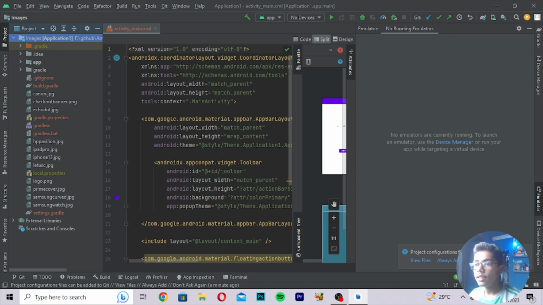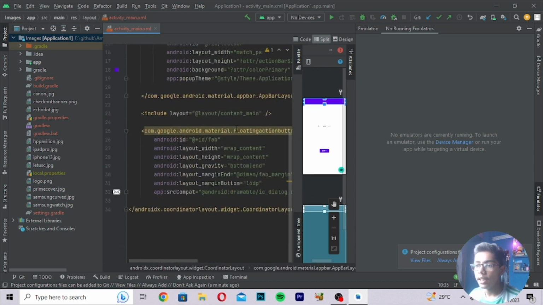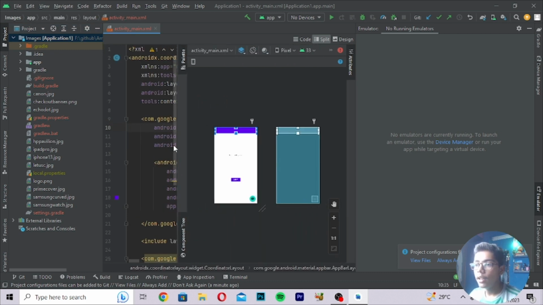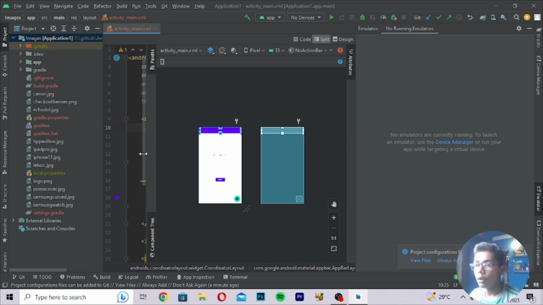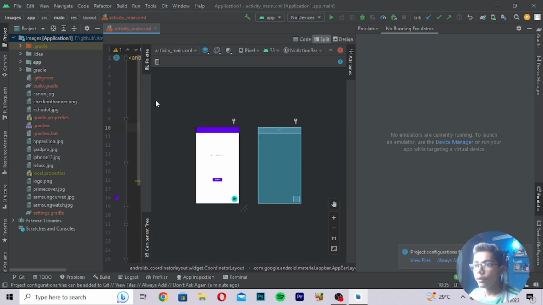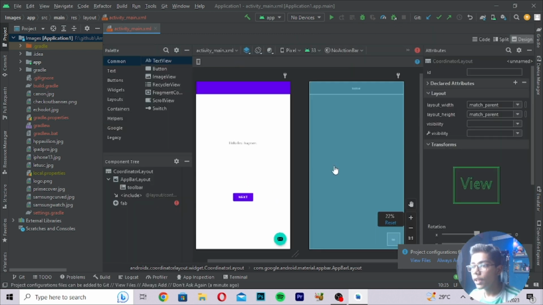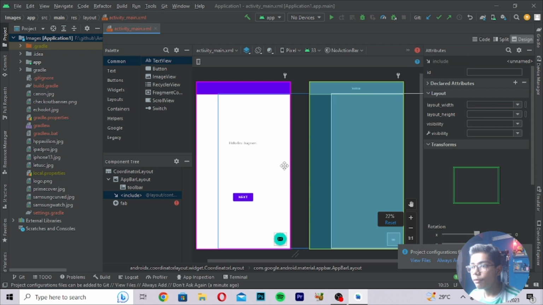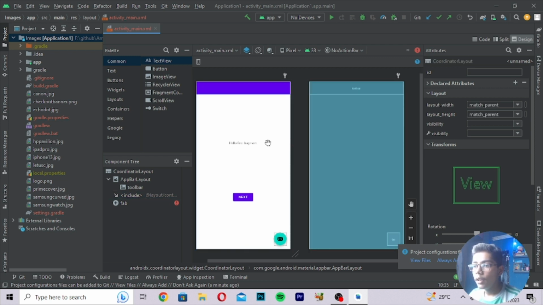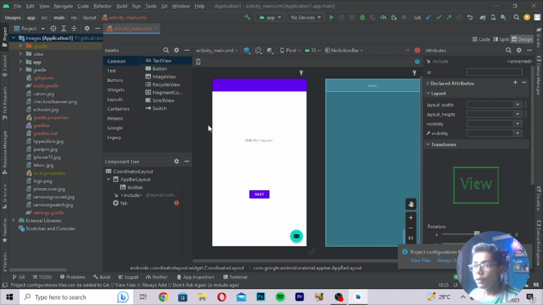So now you can see if I move to the top, we are getting the activity XML file, and this is the drawable tool which I want to show you here. If I move into this file, you can see this is the file which we are getting. Move directly to design here, and if I move to design, I will be moving here by scrolling. You can see this is the first Android development app which we are getting here. To run this app, you have to press this run tab, but we are not running it because we do not have any device, so we have to use a device here.